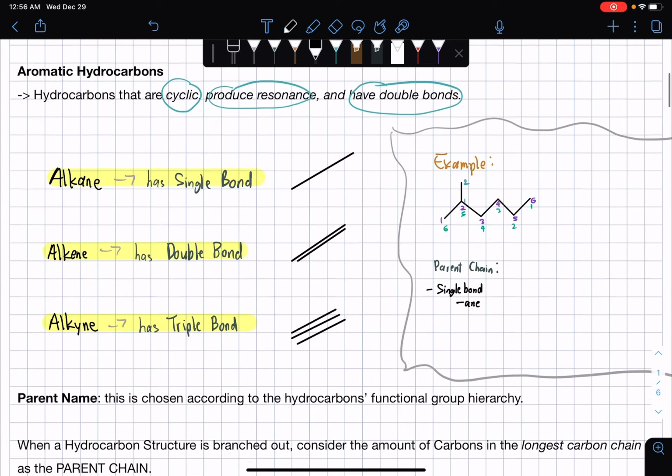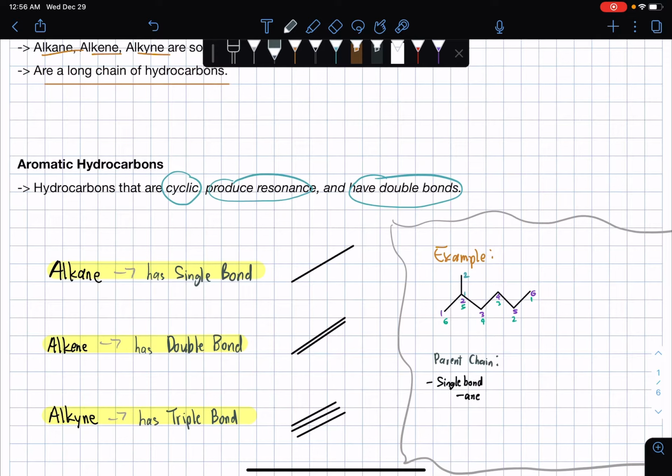So let's first talk about the single, double, and triple bonds. For alkane, the one with A and E, we have a single bond. For alkene, with E and E as a suffix, we have a double bond. As for alkyne, Y and E as a suffix, we have a triple bond. So it's best to take note of that. Alkane, single. Alkene, double bond. Alkyne, or Y and E, triple bond.